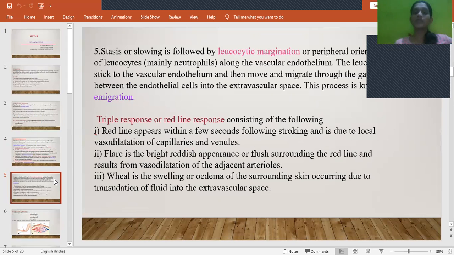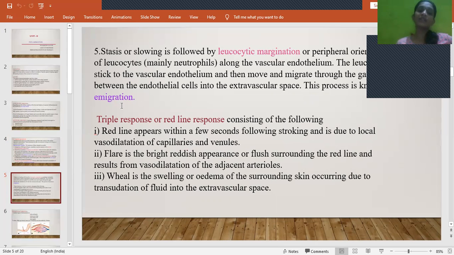That we call leukocyte margination. Once they move to the periphery, they will bind to the vascular endothelium, and thereby damage it, making a hole or passage, and everything present in the blood vessel will move out of the vasculature into the extracellular space. This process is known as emigration.